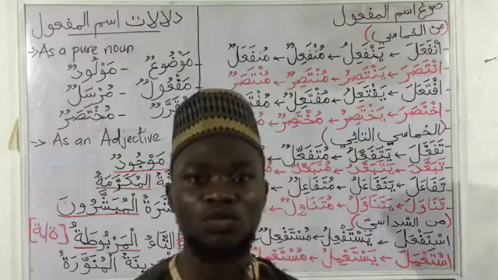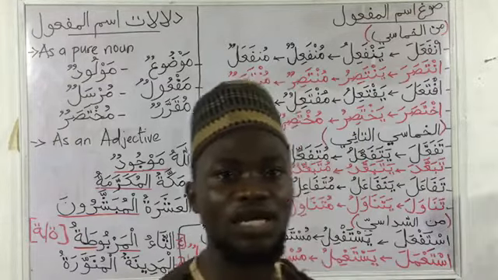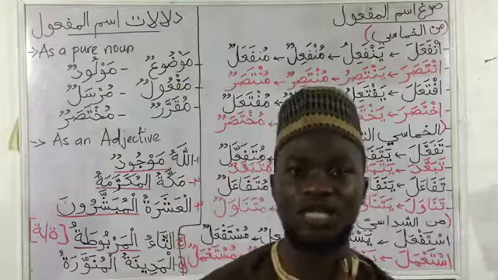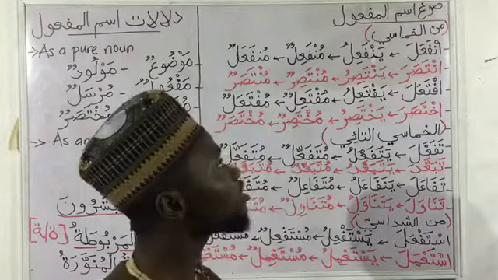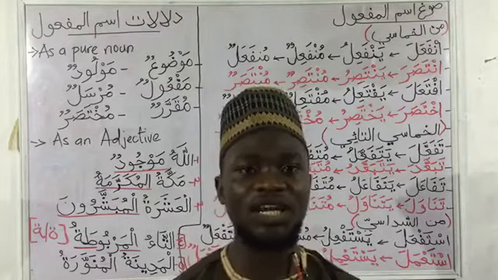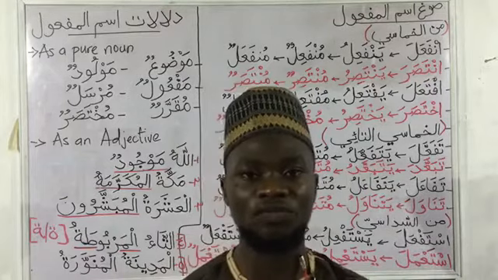We welcome you back to another edition of the free Nahw and Sarf class. Inshallah, tonight we are going to be looking at Sarf Ismu Maf'uul that we started yesterday. So yesterday night we established that Ismu Maf'uul can be formed from the verbs, and from three-lettered verbs it has a scale of Maf'uulun. That is how we form Ismu Maf'uul from three-lettered verbs.